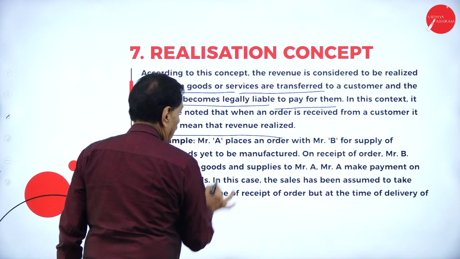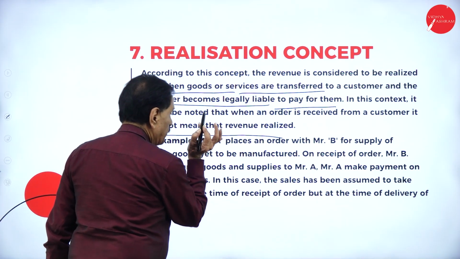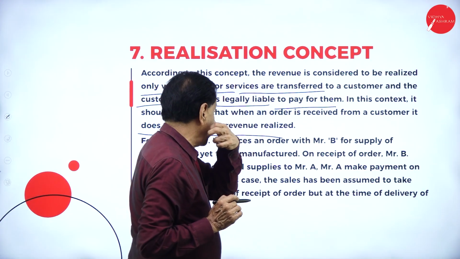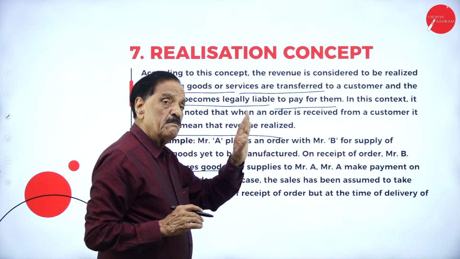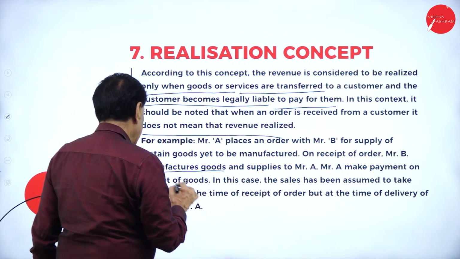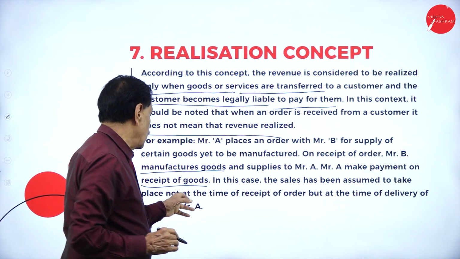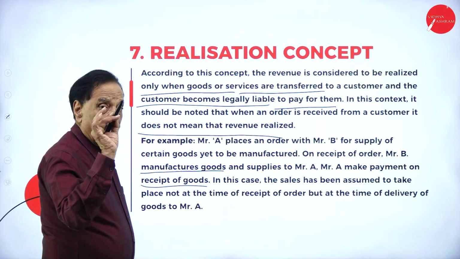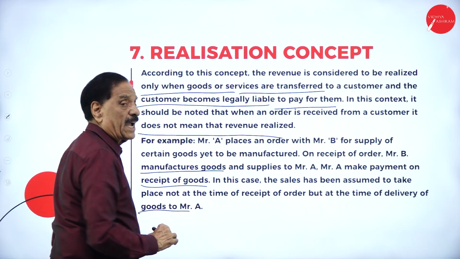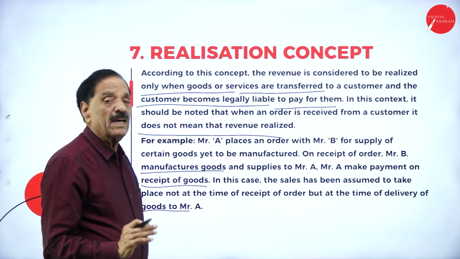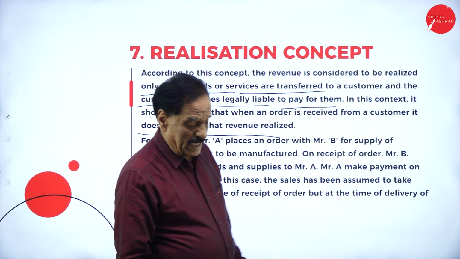For example, Mr. A places an order with Mr. B for supply of certain goods yet to be manufactured. On the receipt of the order, Mr. B manufactures the goods and supplies them to Mr. A. Mr. A makes payment on receipt of the goods. In this case, the sale is assumed to take place not at the time of receipt of the order, but at the time of delivery of the goods to Mr. A. An order should not be taken as a monetary transaction. Once you receive the goods, it is called a monetary transaction.